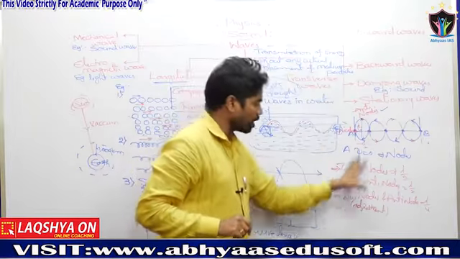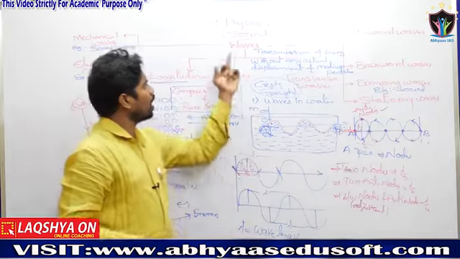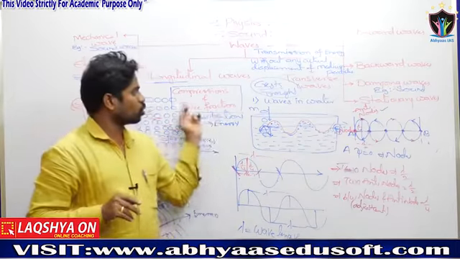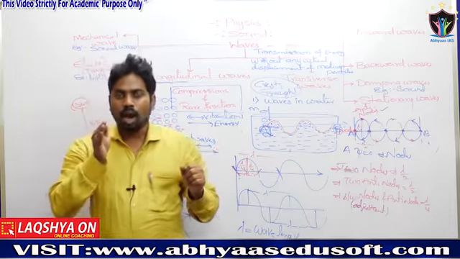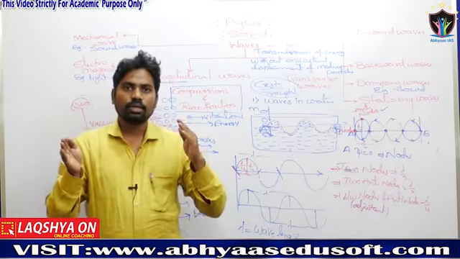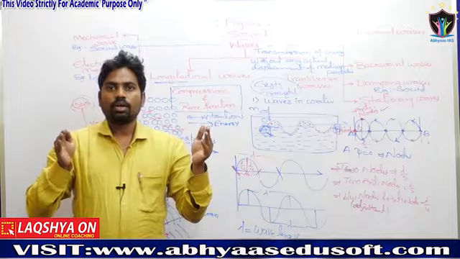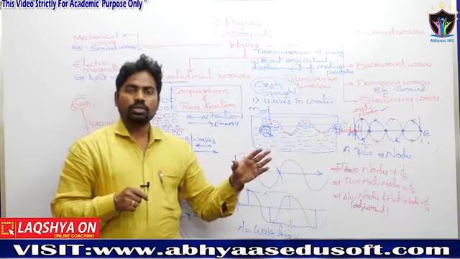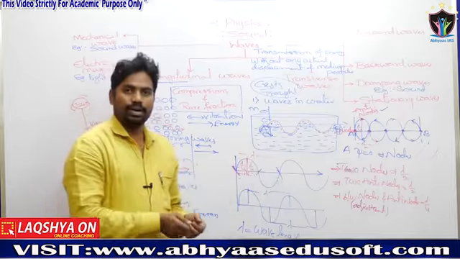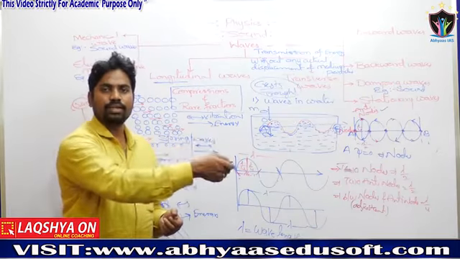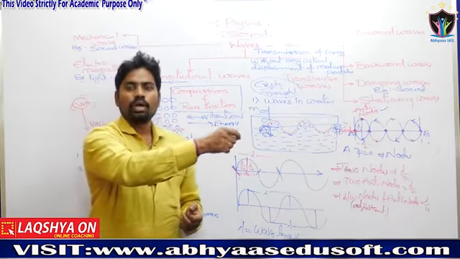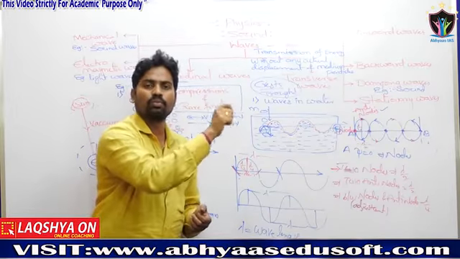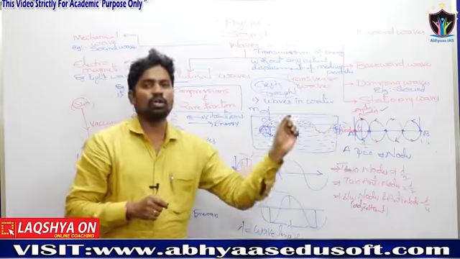Right, the waves are classified into two types: longitudinal waves and transverse waves. First, what is the wave nature? Suppose one thread has one side bound to a nail which is loosely fixed on the wall.